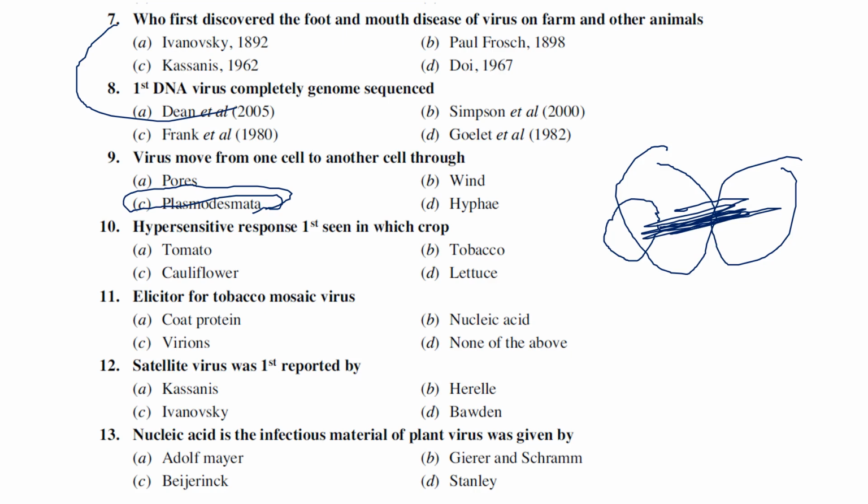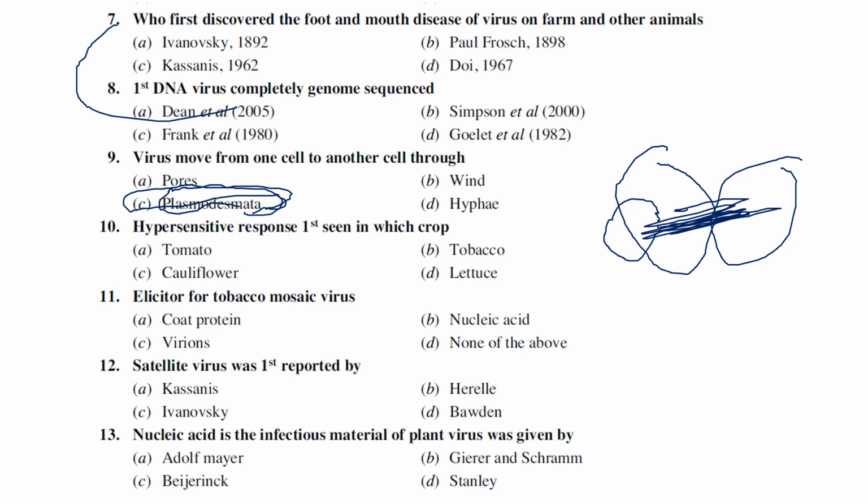Again, if the virus wants to come outside, again through pinocytosis, again it needs to enter inside. It will be a very big process, so it is very easy if it is transmitted through plasmodesmata. Generally, the majority of viruses, all viruses are known to be transmitted from cell to cell through plasmodesmata. In fact, not only plant viruses but also viroids move through plasmodesmata and cell division.